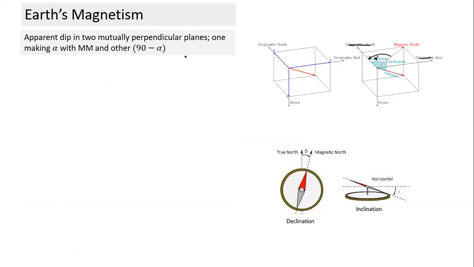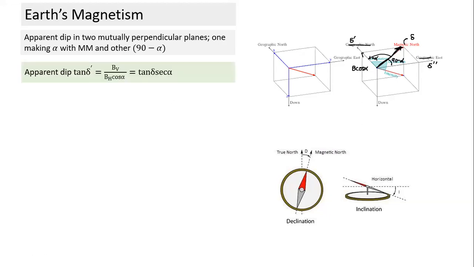The other vertical plane will make an angle of 90 minus alpha from the magnetic meridian. We will get the true value of dip only in the magnetic meridian plane. In any other vertical plane, it will be apparent dip. Why is it apparent dip? Because the vertical component of the field is not changing, but the horizontal component is changing. The horizontal component here becomes B cos alpha, and in the other vertical plane it becomes B cos (90 minus alpha). So in this case, the apparent dip becomes BV divided by BH cos alpha, which can be written as tan delta into sec alpha.